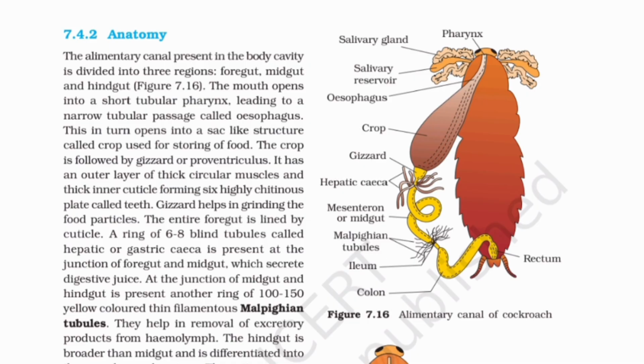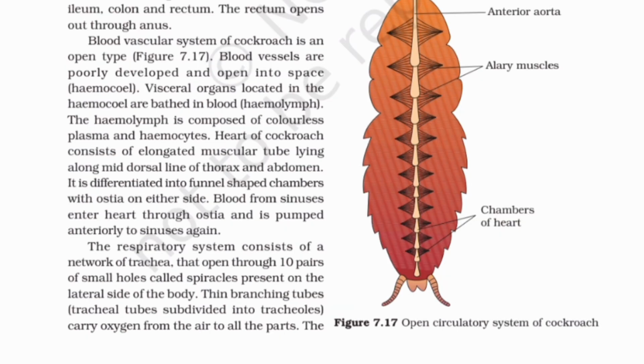A ring of 6 to 8 blind tubules called hepatic or gastric ceca is present at the junction of foregut and midgut, which secrete digestive juice. At the junction of midgut and hindgut is present another ring of 100 to 150 yellow-colored thin filamentous Malpighian tubules. They help in removal of products from hemolymph. The hindgut is broader than midgut and is differentiated into ileum, colon and rectum. The rectum opens out through anus.